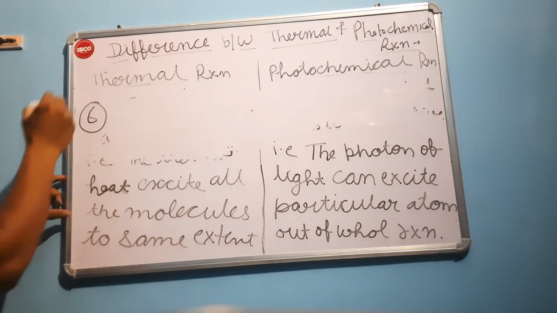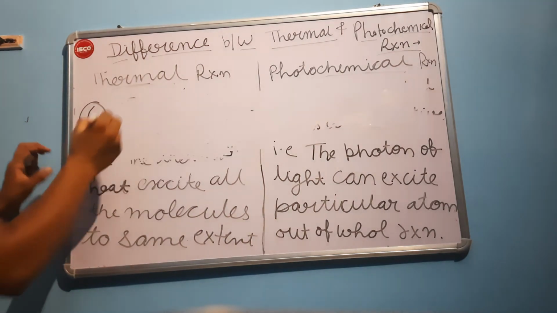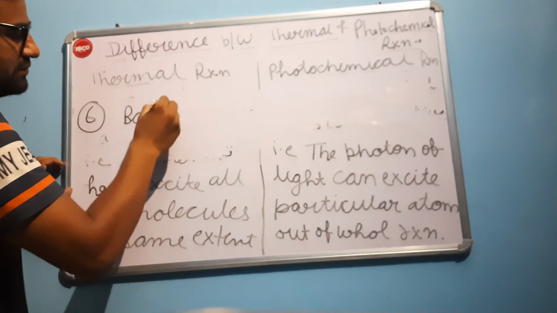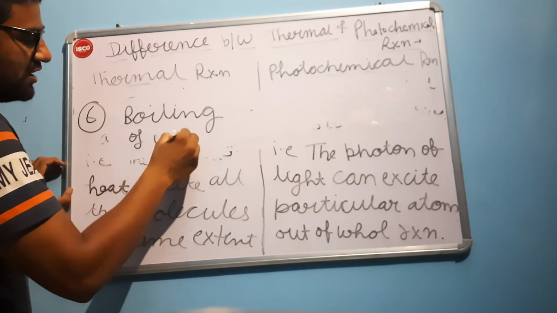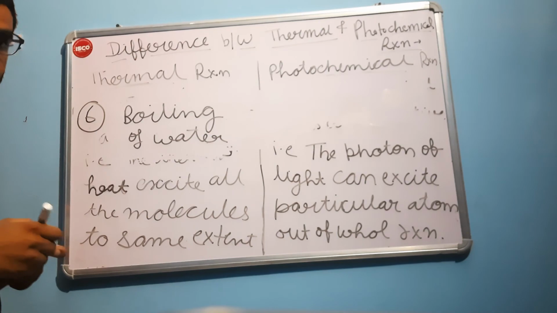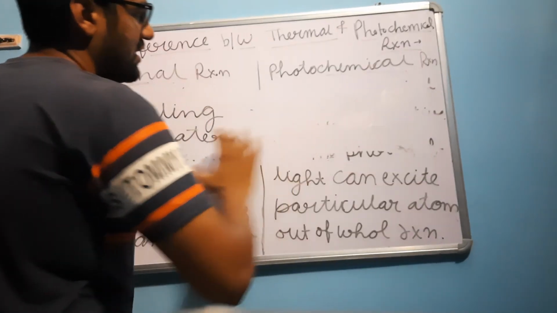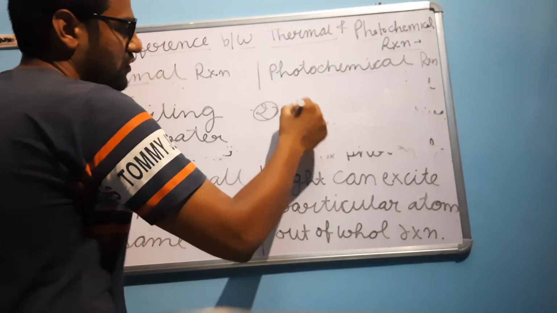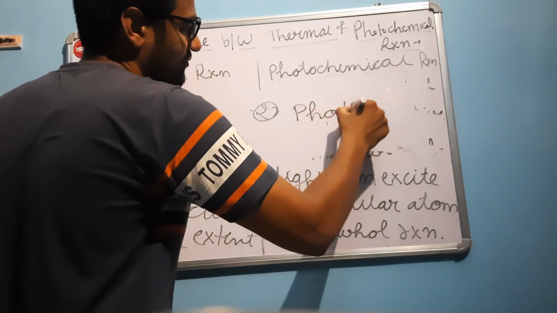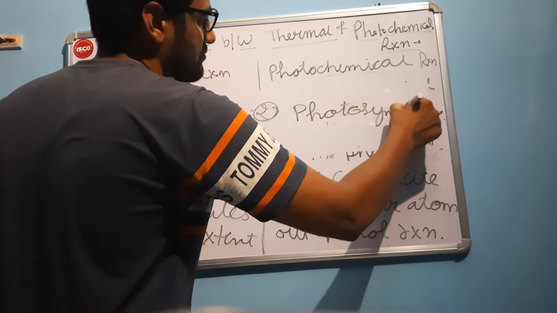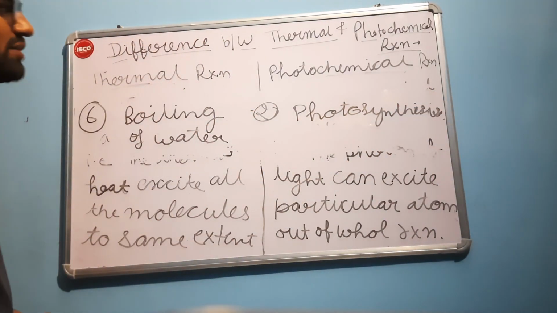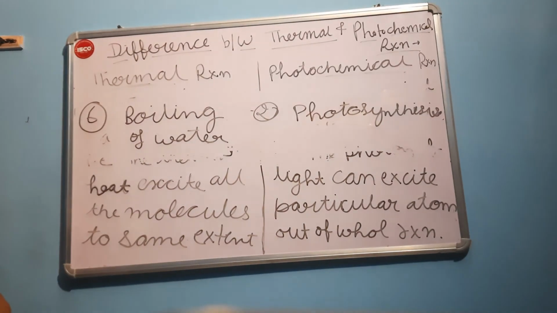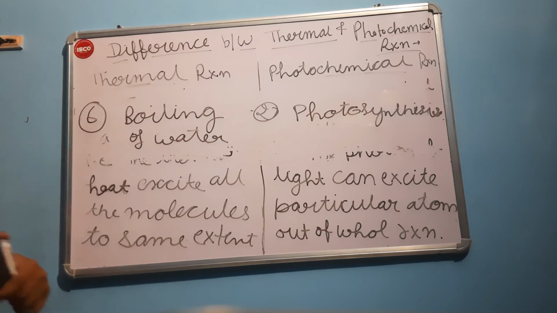For thermal reactions, an example is the boiling of water. We provide heat to the water and it converts into vapors. And the example of a photochemical reaction is photosynthesis. So these were the differences between thermal chemical reactions and photochemical reactions. This is a very important topic from the point of view of exams, so do it carefully. Thanks.